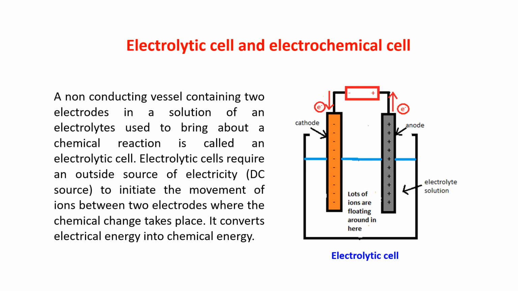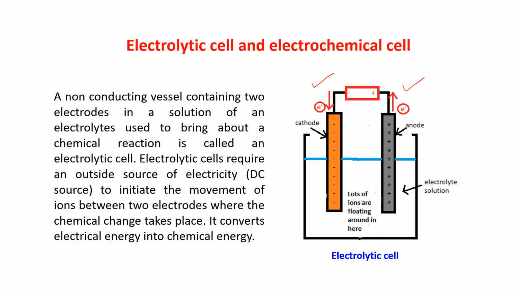Electrolytic cell and electrochemical cell. Here we will talk about the electrolytic cell first. It is a non-conducting vessel containing two electrodes. See, this is one electrode and this is another electrode.